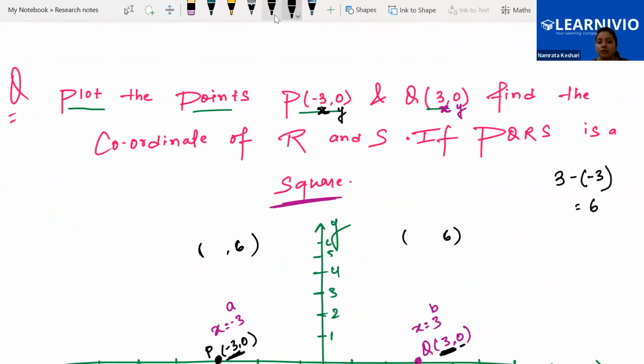Now in between this, can you see? Can you tell me what will be x over here? Anyone? Ma'am, where? Here. Is it 6? Yes, ma'am.